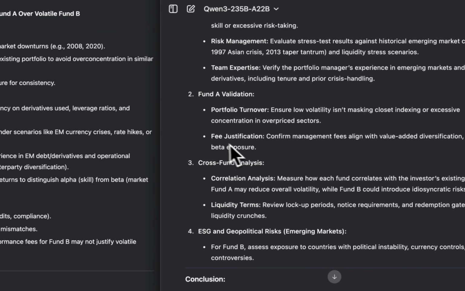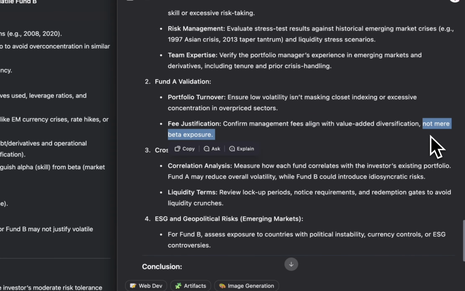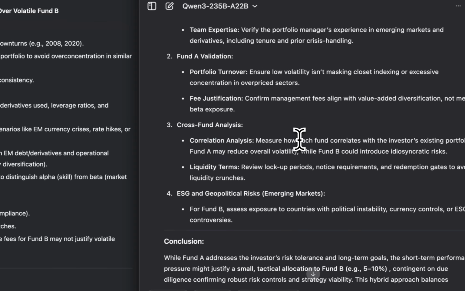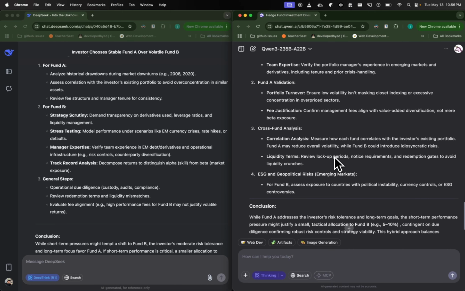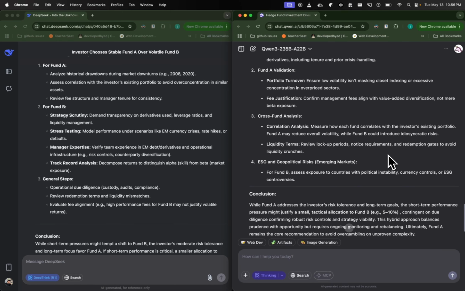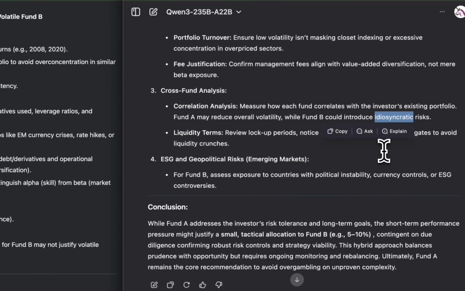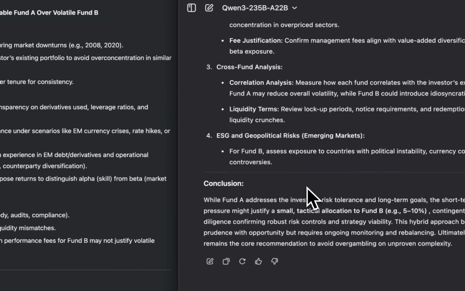Then fee justification: confirm management fees align with the value of diversification, not mere beta exposure. Cross-fund analysis, correlation: measure how each fund correlates with the investor's existing portfolio. Fund A may reduce overall volatility, while Fund B can introduce idiosyncratic risks. Idiosyncratic risks, that's a new word in my vocabulary. Liquidity terms: review lockup periods, notice requirements, and redemption gates. Quite classic.